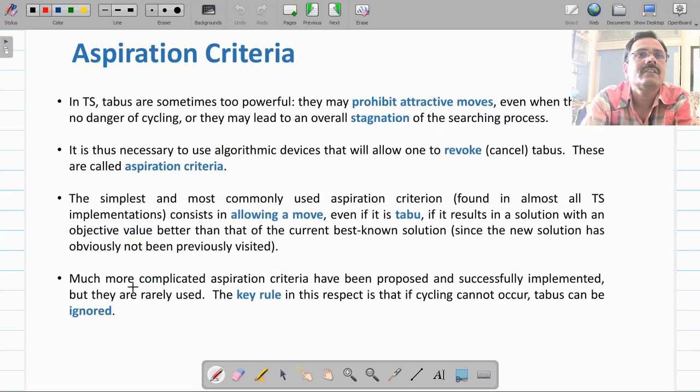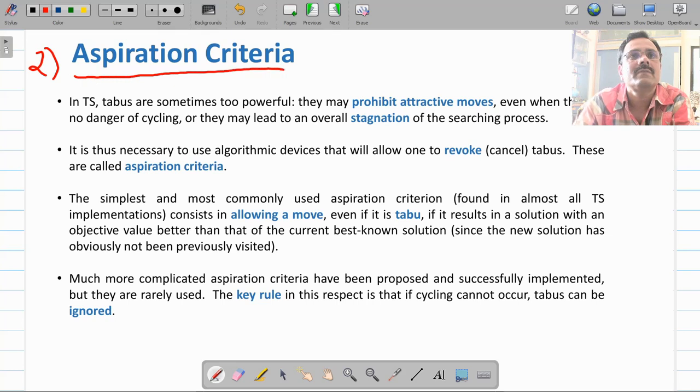The second important aspect of the tabu search algorithm is your aspiration criteria. Now this aspiration criteria makes this algorithm more diverse. We have seen that short-term memory or your tabu list we use to avoid cycles or to prohibit your tabu search algorithm from selecting the same set of nodes again and again.